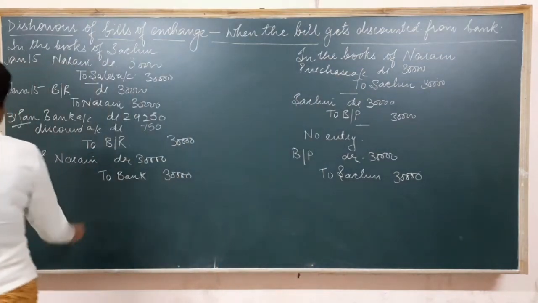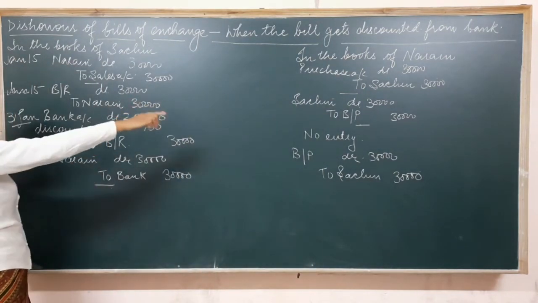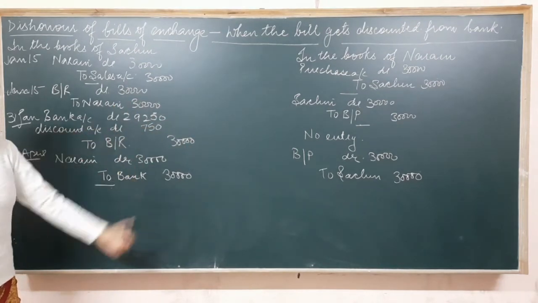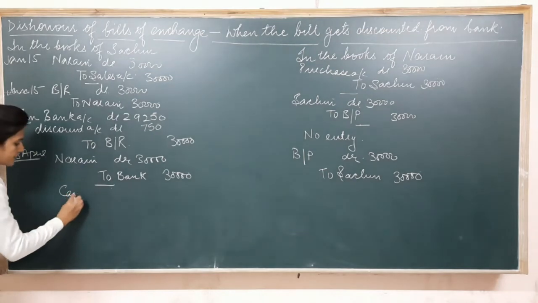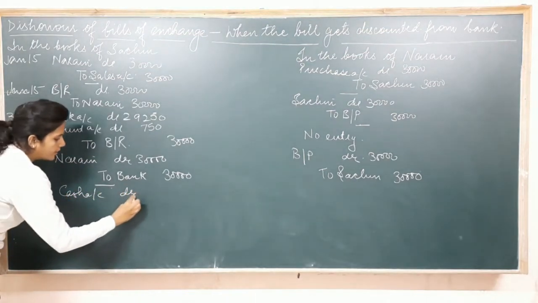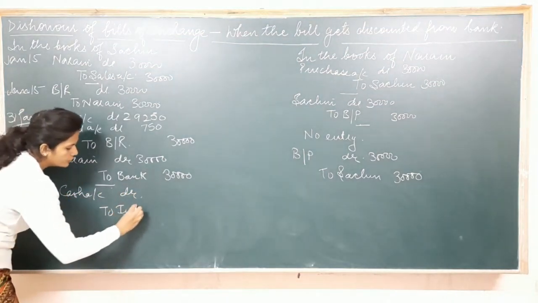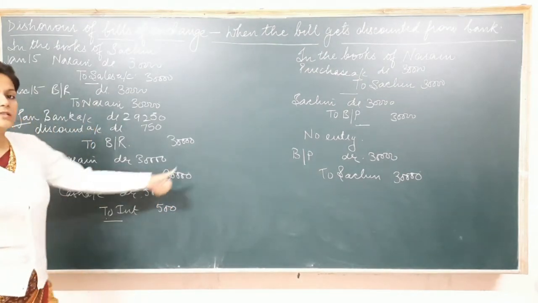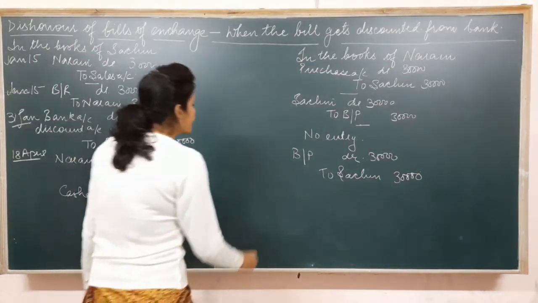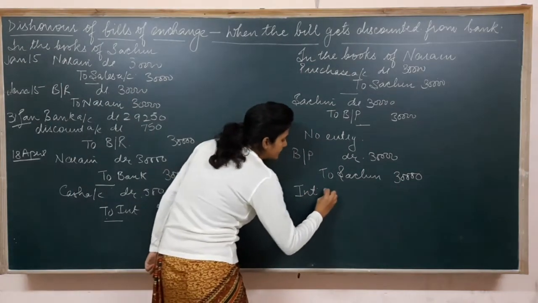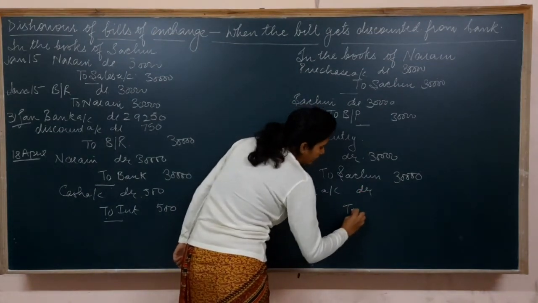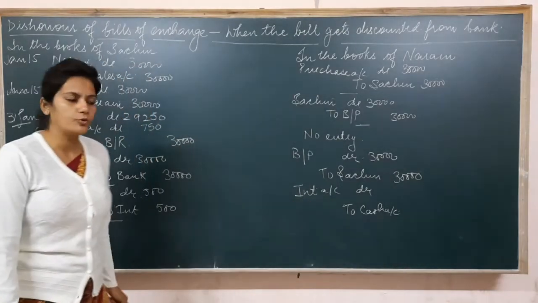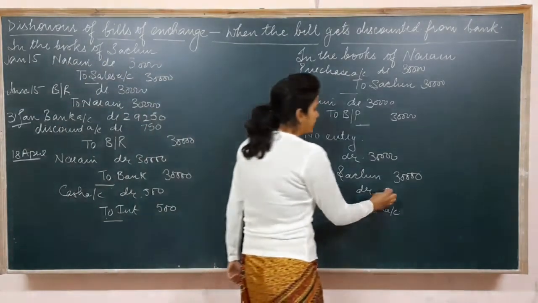So now Naren has to pay some interest to Sachin because he is requesting Sachin to write the new bill. So as Sachin is going to receive the interest, the entry becomes cash account debited to interest. As Naren is making the payment of the interest in this case, this interest becomes an expense for him. So interest account debited to cash, because as he has paid the interest in cash, the cash goes out. Interest of rupees 500 he has paid.